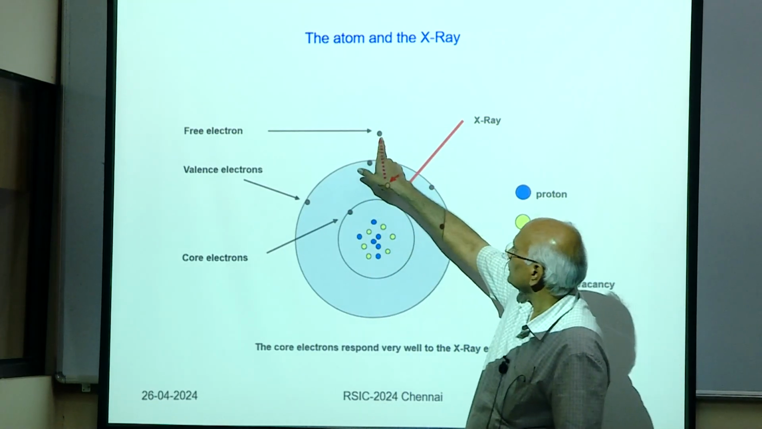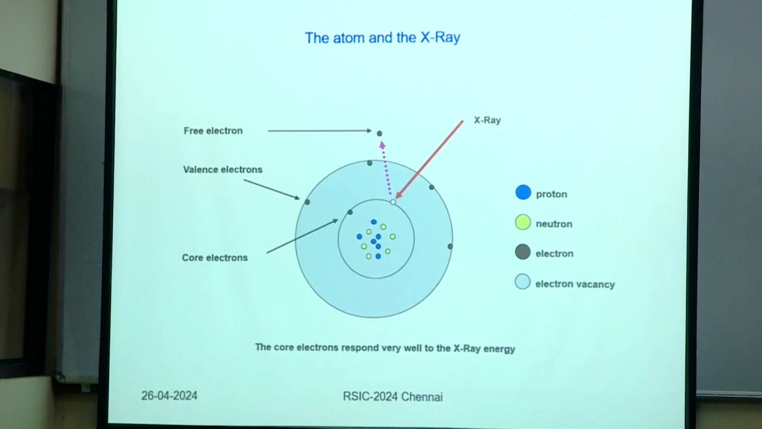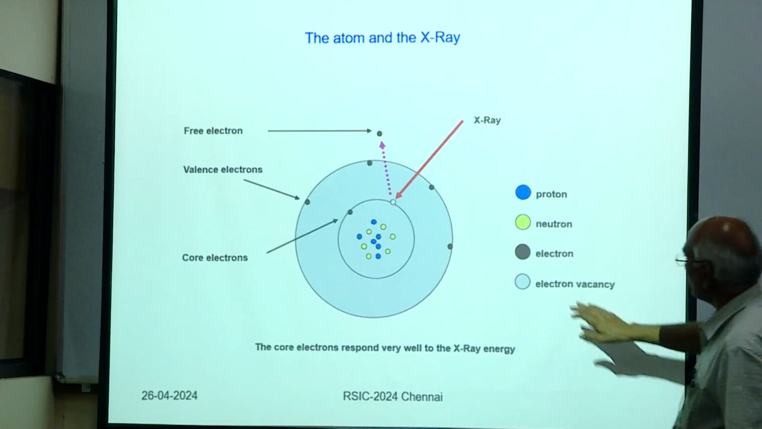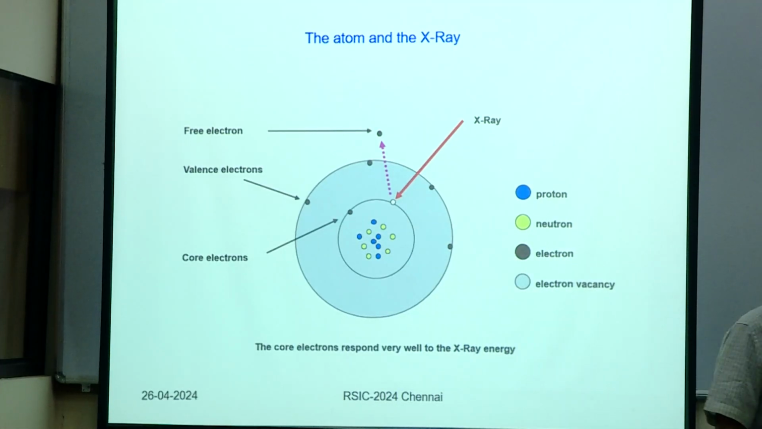Once it is removed, this is a free electron. It leaves a vacancy here, and the atom becomes unstable. There is a vacancy, there is a hole. Right? Now,